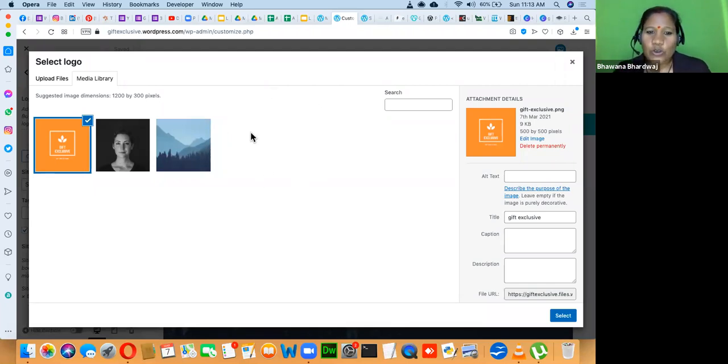You can go. So whenever you are uploading an image, here you can write the text, something like gift exclusive. Wherever there is an opportunity to write text, write meaningful text that will help make that image visible in Google, right? So here you can write gift exclusive.